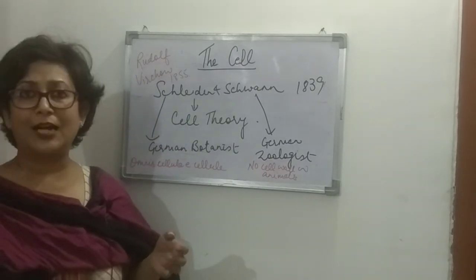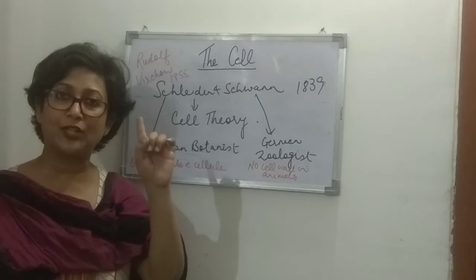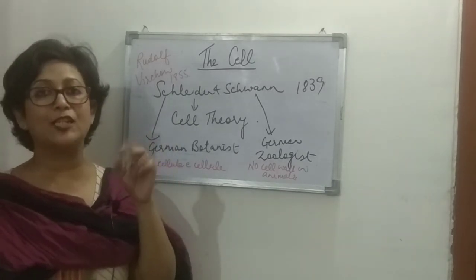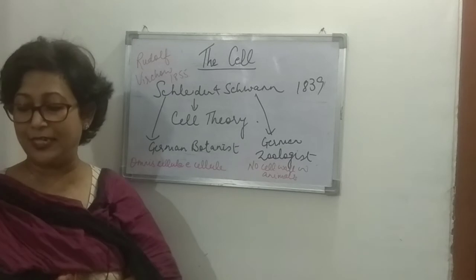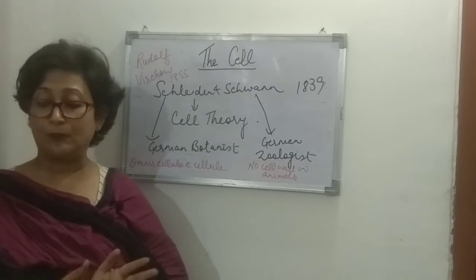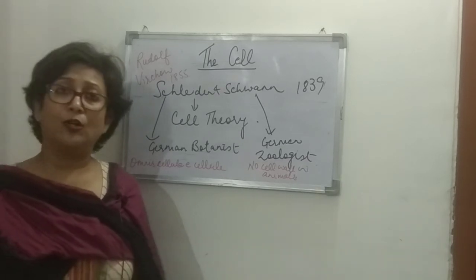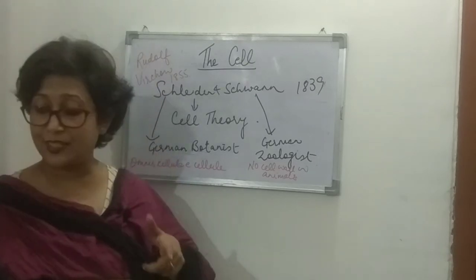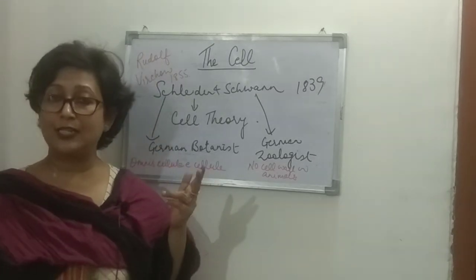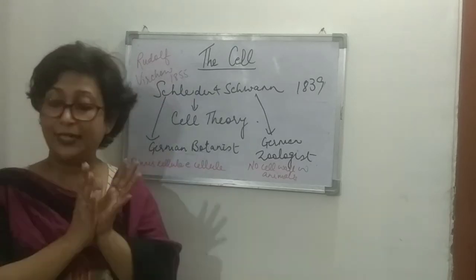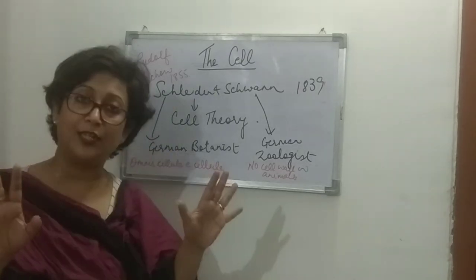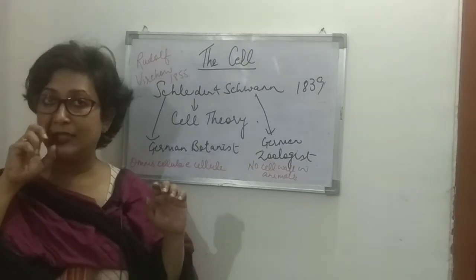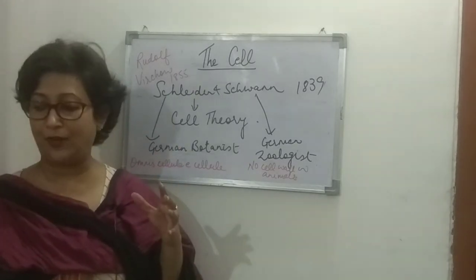The body of a unicellular organism, we know, is made up of just a single cell, right? Whereas in a multicellular organism, the body is made up of more than one cell, many cells. All the functions of a unicellular organism are performed by just a single cell, right? The whole individual is exposed to the environment, whereas in a multicellular organism, the whole individual is not exposed to the environment, right?